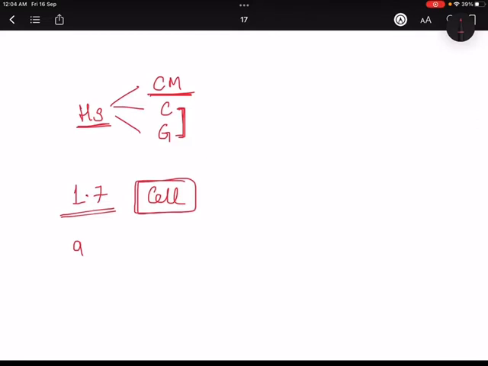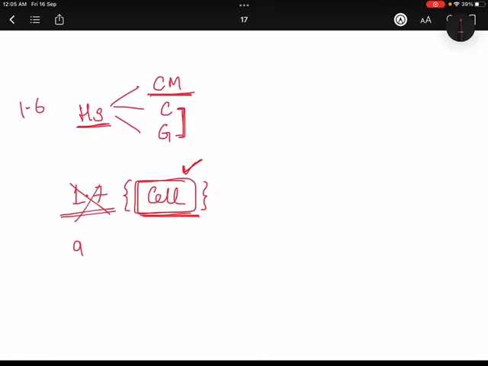This doesn't come in the paper as such. As of now I have not seen this part ever coming in the paper. This is just to understand, because if you don't understand the basic biology, you will not be able to understand the further chapters. But I will make sure that I teach you this part, which is just for your understanding, as and when it is required. So we are going to skip this one.